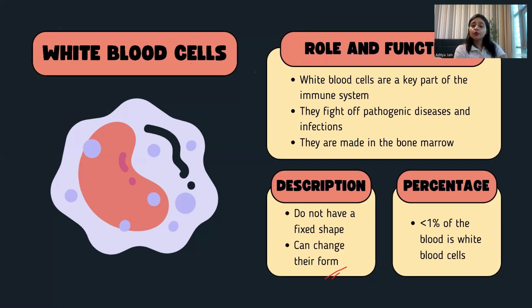They are the key part of the immune system, they fight off pathogenic diseases and infections. Pathogenic diseases means those diseases which, when they enter our body, will cause a dangerous situation in our body. So in order to safeguard you from all these dangerous situations, WBCs fight for you. Okay, they are made in the bone marrow. Bone marrow means it's present inside the bone.